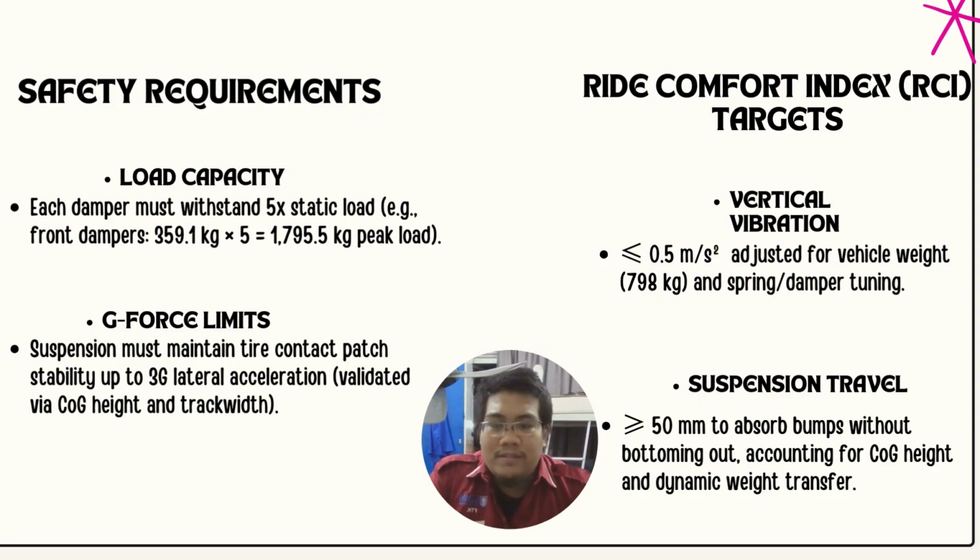So for safety requirements, we have load capacity. Each damper must withstand 5 times static load, such as the front damper. So we take 359 multiplied by 5, we get 1,795 at peak load. For G-force limit, suspension must maintain tire contact patch stability up to 3G lateral acceleration. For ride comfort index, RCI target vertical vibration lower or equal to 0.5 meters per second, adjusted for vehicle weight and speed damper tuning. Suspension travel higher or equal to 50 mm to absorb bumps without bottoming out, accounting for center of gravity height and dynamic weight transfer.